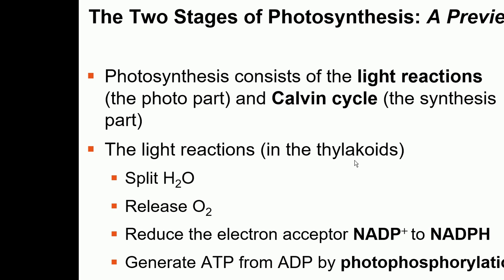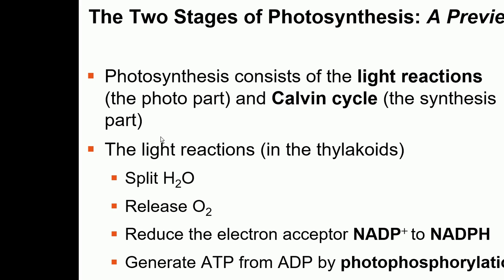So photosynthesis involves two phases. There are two stages of photosynthesis: the light reactions, also called the photo part because it involves the sun's light energy, and the second, called the Calvin cycle or synthesis phase, also called the dark phase. These are the main events.